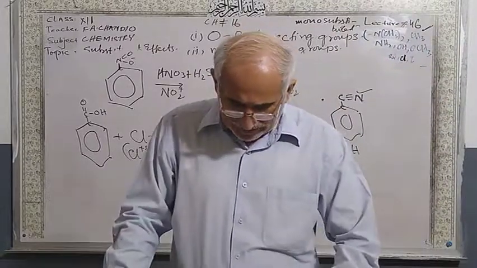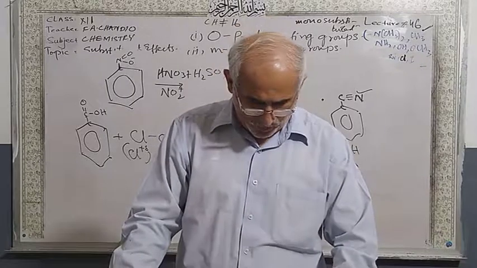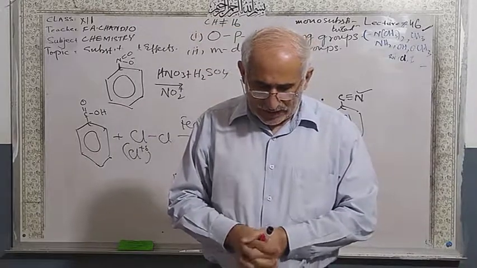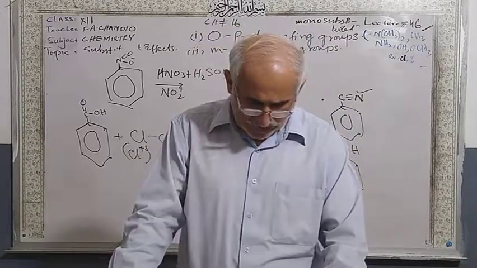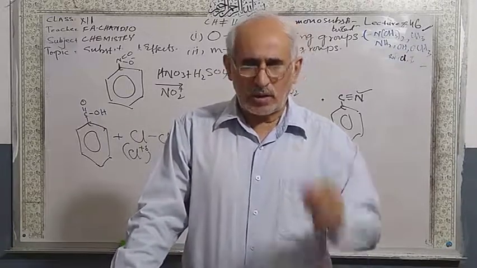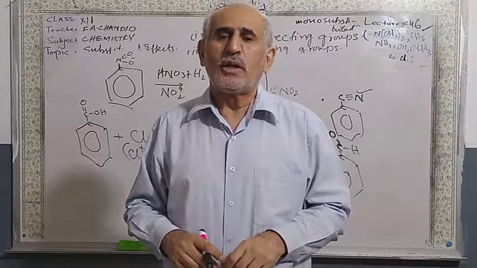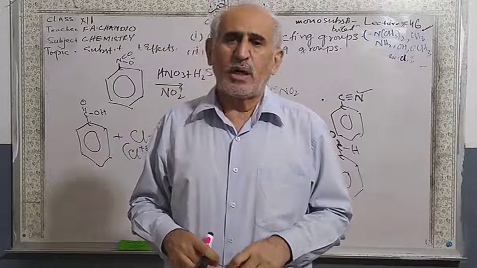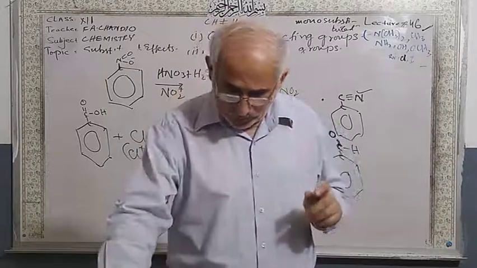Under constraint, they withdraw electrons from the benzene ring and make the benzene less reactive. So in making polysubstituted benzene, the position of electrophile attack on the substituted benzene ring is controlled by the substituent already present, rather than the appropriate electrophile. When you are making compounds in the industry or laboratory, please be very careful about the conditions, which compound you are going to make by using the substitution reactions. Conditions are very important. So dear students, we finish this chapter here,